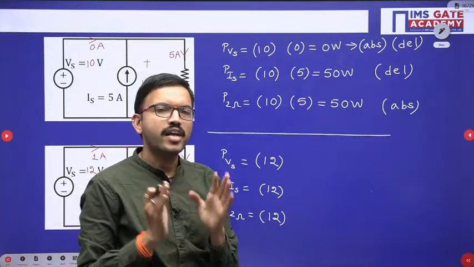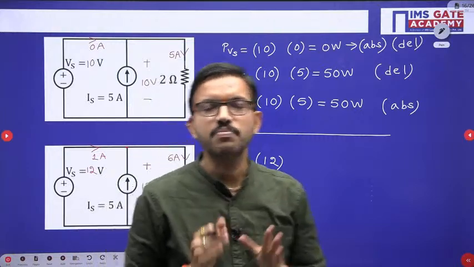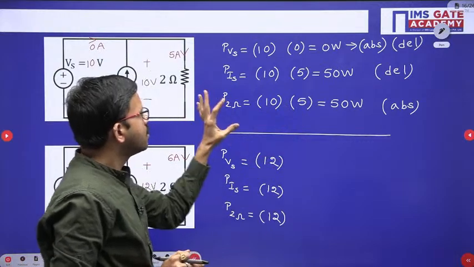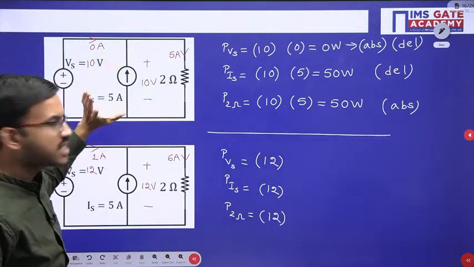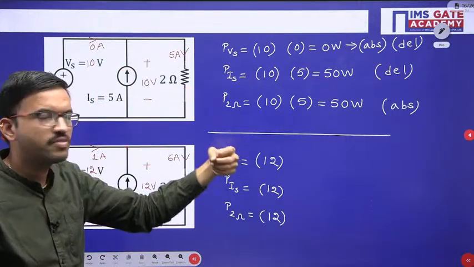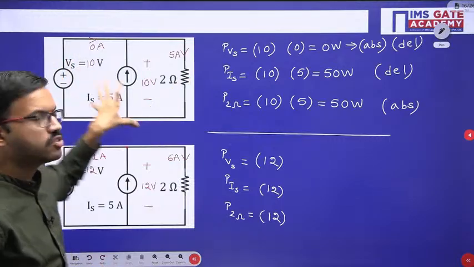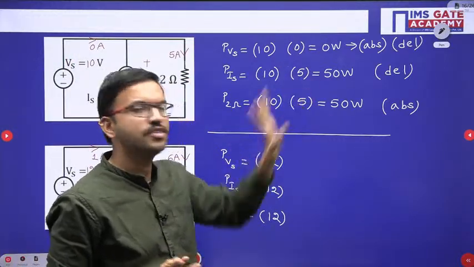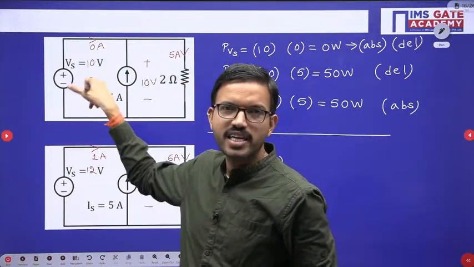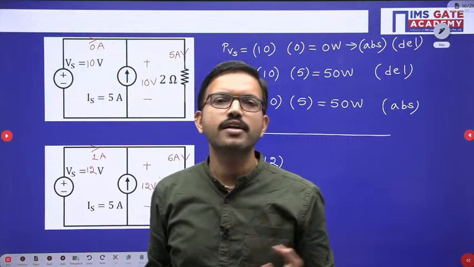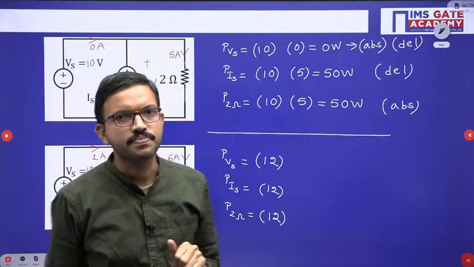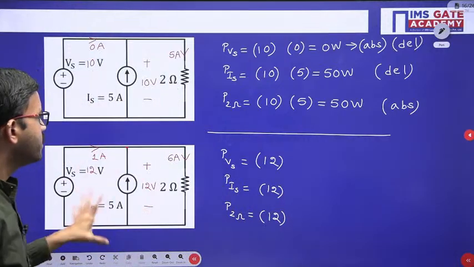But if you are getting absorbed power as 5 watt, that means delivered power should be minus 5 watt. But in this question, you can observe this particular source is delivering the power just like the previous two cases. This particular resistor is absorbing the power, whereas for the voltage source, because you got 0 watt, we can say that in this particular example it is neither delivering the power nor absorbing the power. We can say that because you are getting 0 watt.